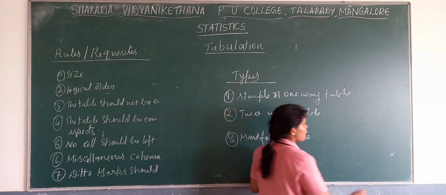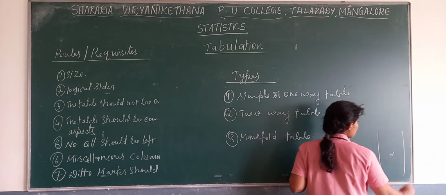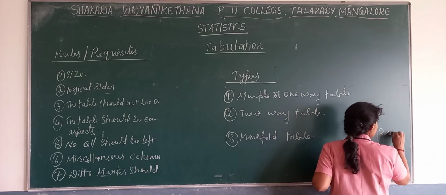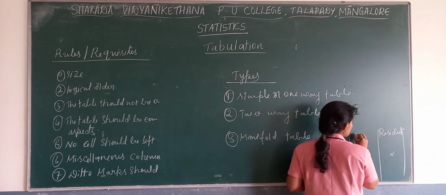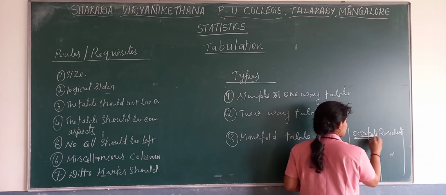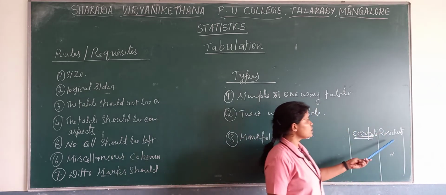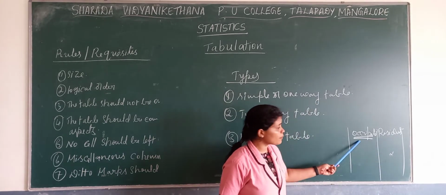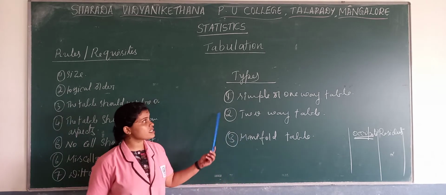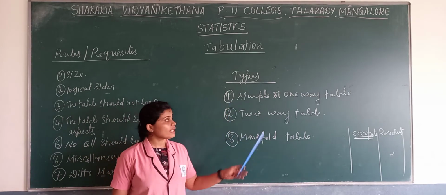For example, the residents of a particular locality are divided based on their occupation. Single characteristic: based on their occupation, we divide the residents. Here the occupations may be doctors, lawyers, teachers. Such a kind of table we call a simple or one-way table.